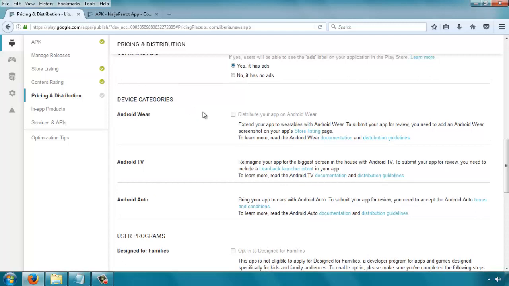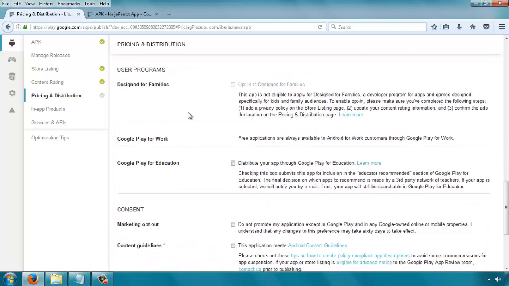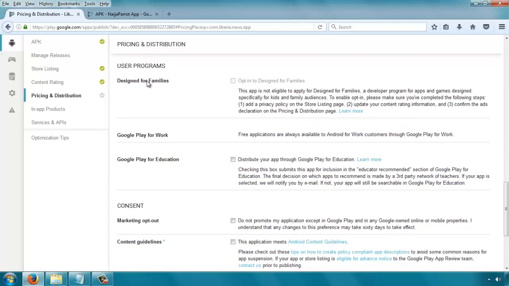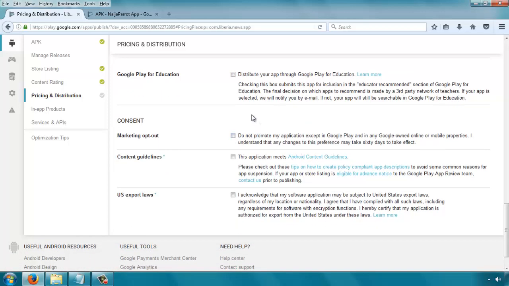If your app has been built to also work on these different platforms, you can select this, but we can't select it now because Google has probably detected that our app is not meant for those platforms. And then you have other options here. Designed for families. If you can't opt in, you don't need to worry. Google Play for work, you leave that. Google Play for education, you leave that too. This is a special category. You can click here to learn more about that, but for most apps you can just leave it.